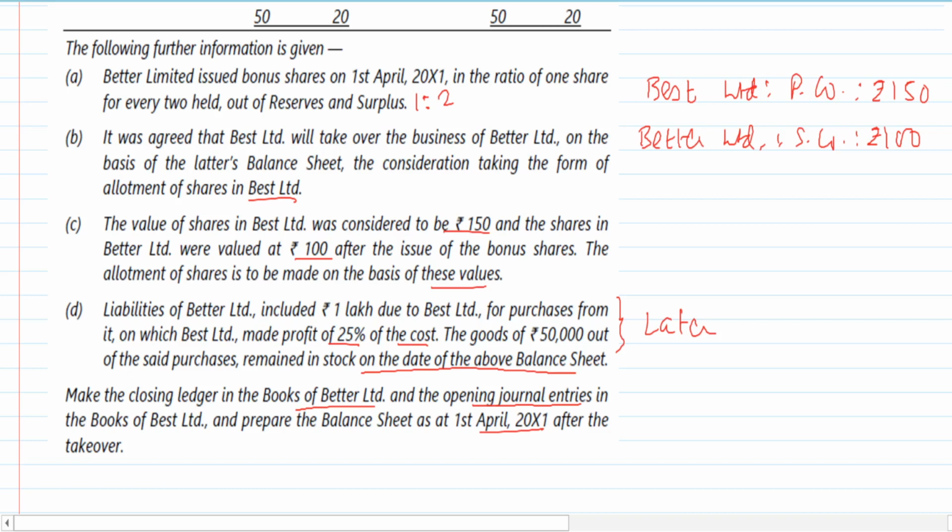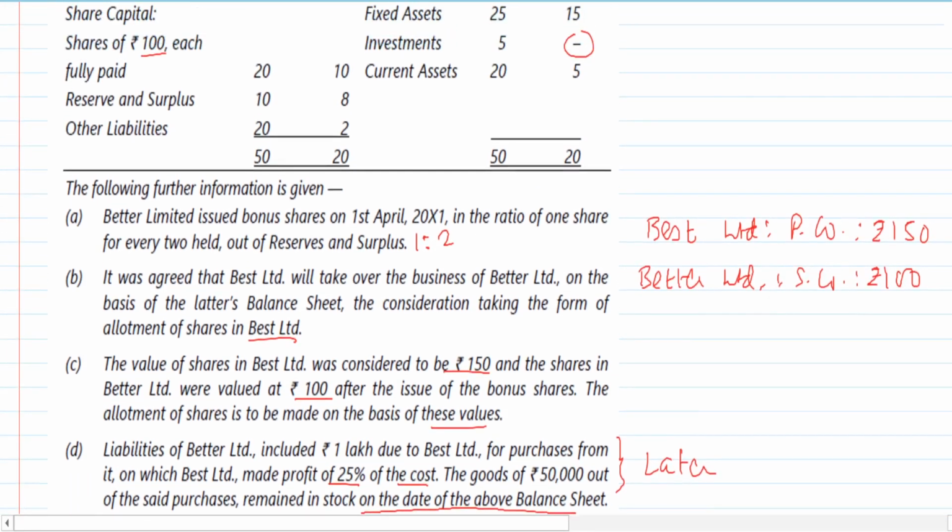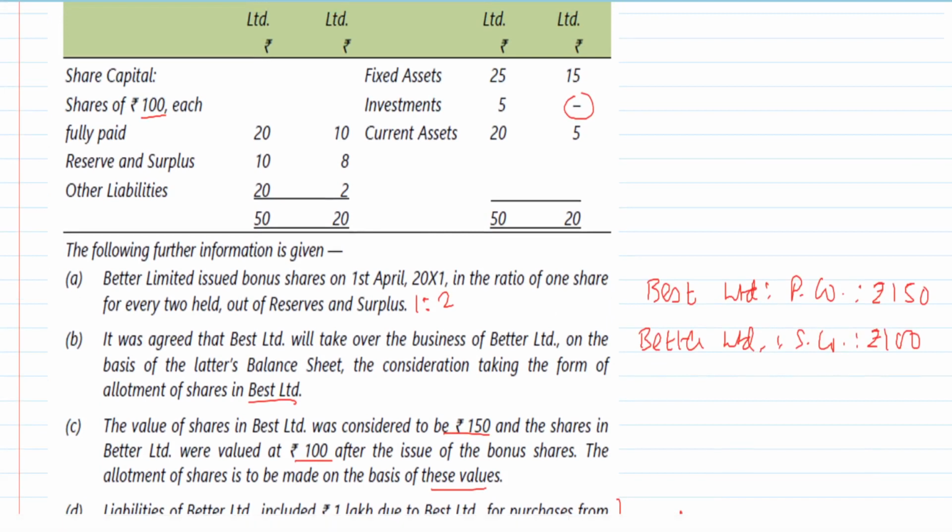Right. First of all, let's give the effect of the bonus. Information A is in 1:2, we are issuing bonus. If you see, they have given you 10 lakhs in the selling company and shares are of 100 rupees each. So 10 divided by 100, that means there are 0.1 lakh shares, right? I'm taking figures in lakhs, so 0.1 lakh shares are there, and we are going to issue further bonus shares.